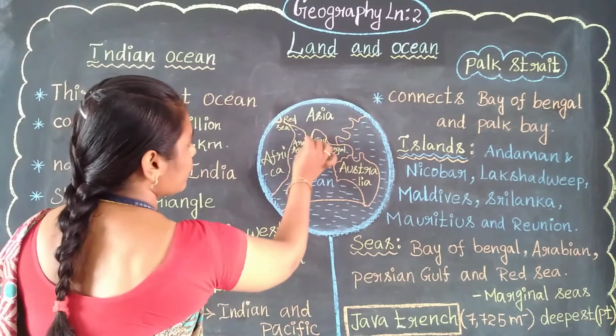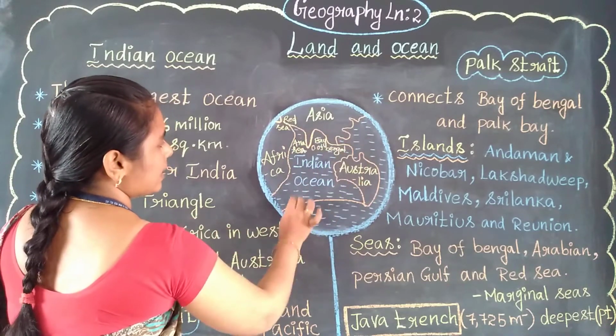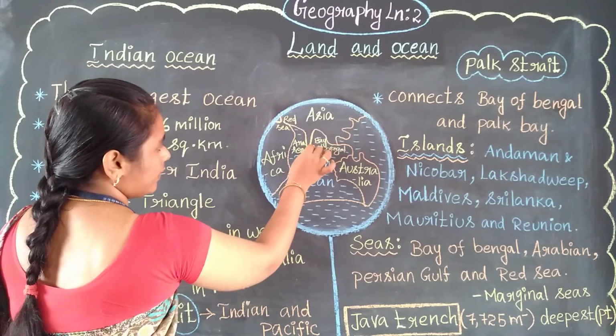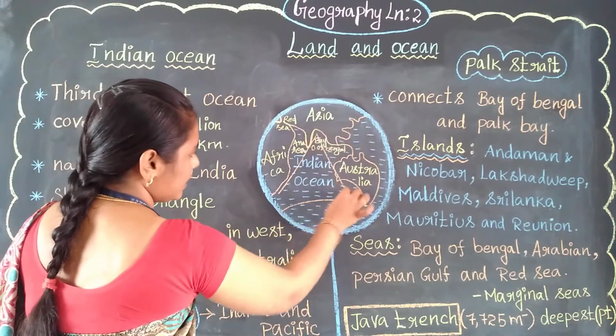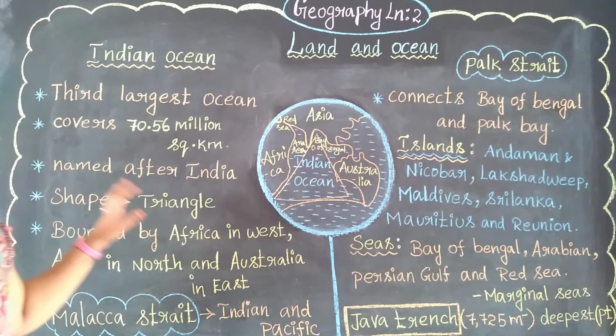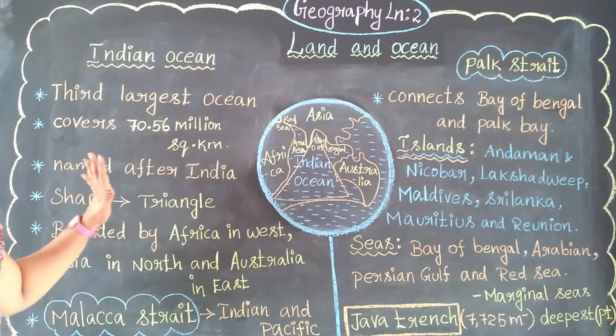See, this is the Indian Ocean. Where is it located? In the middle here. It looks like a triangle shape. So roughly, the Indian Ocean is triangular in shape.